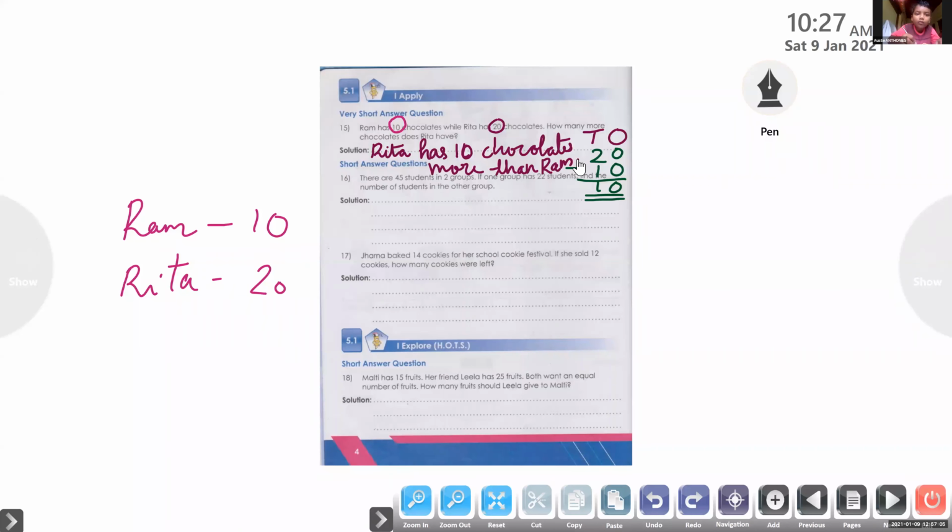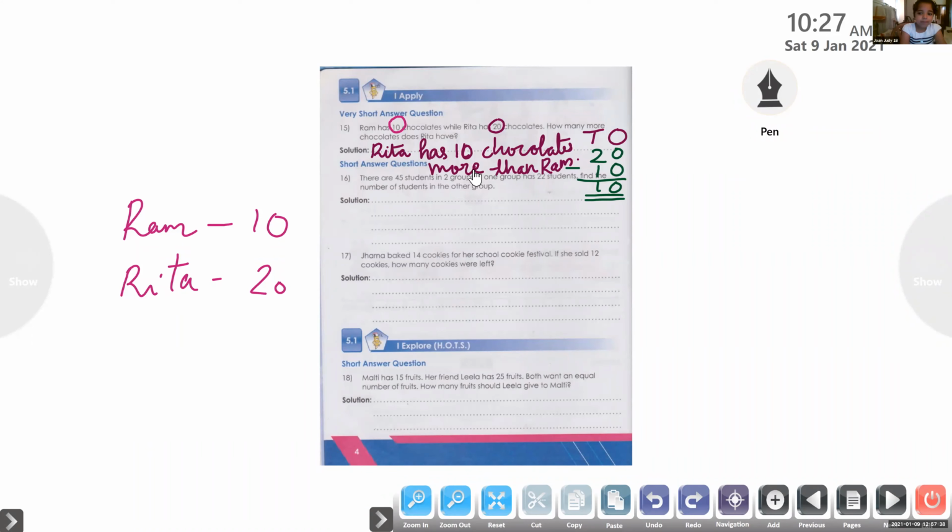Okay, Rita has 10 chocolates more than Ram. Spelling: M-O-R-E, more, T-H-A-N, than, R-A-M, Ram. Rita has 10 chocolates more than Ram.